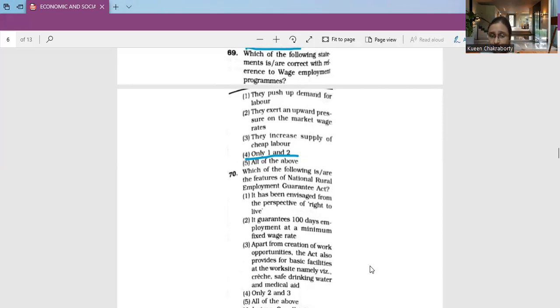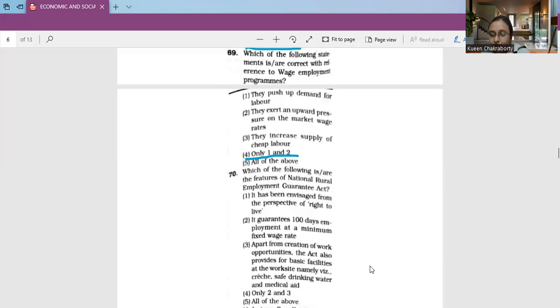So, it has been envisaged from the perspective of right to live is wrong. It guarantees 100 days of employment at a minimum fixed wage rate is correct. Apart from creation of work opportunities, the Act also provides basic facilities at the work site, that is creche for children, safe drinking water, and medical aid. So I will consider 2 and 3 to be the correct options. The National Rural Employment Guarantee does not come from a right to live perspective; it comes from the perspective of right to employment.